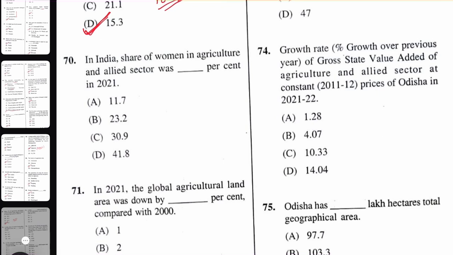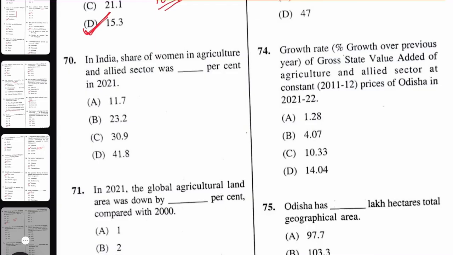Next question, in India share of women in agriculture and allied sector was dash percent in 2021. See, the database questions, you have to again verify because it was harder for me to also find out these answers from internet or any other source. So whatever I found, I am just reporting to you. If you want to know the perfect answer, then you have to again search for it.